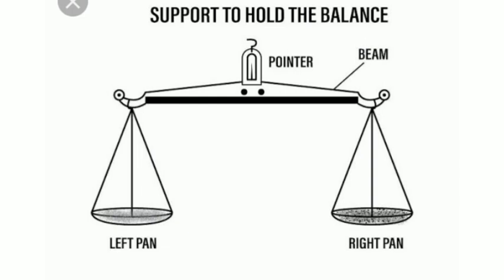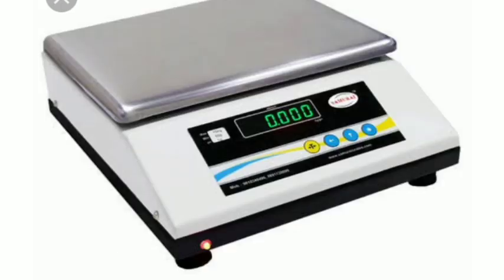You may be seeing that he is adjusting the weight by keeping one or two masses, right? But nowadays you can see a digital weighing machine. In this machine they can keep fruits, vegetables, rice, etc. directly on the machine. Okay?